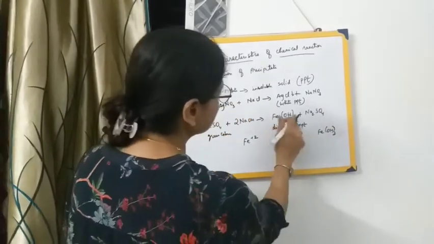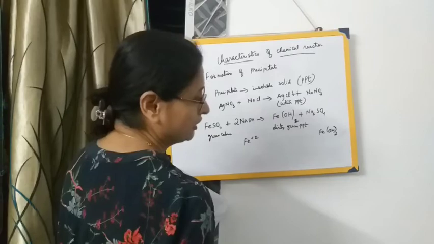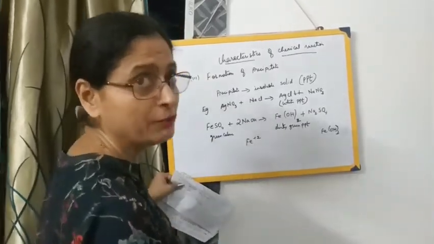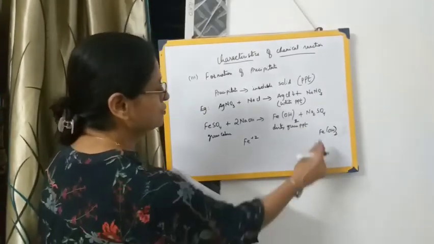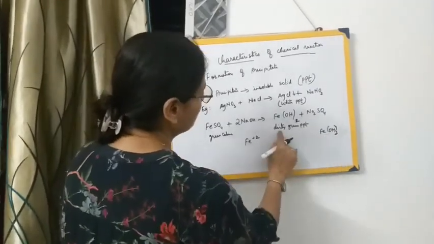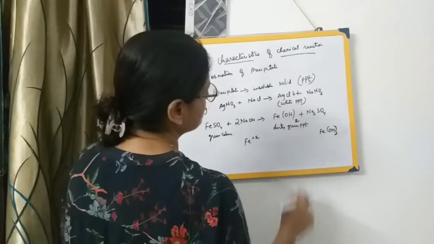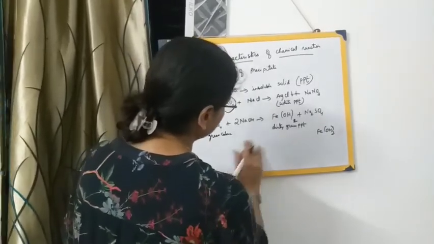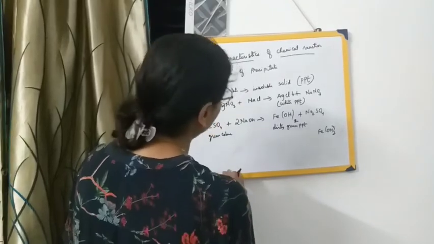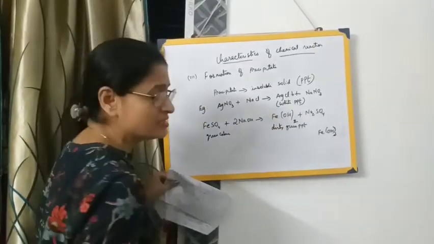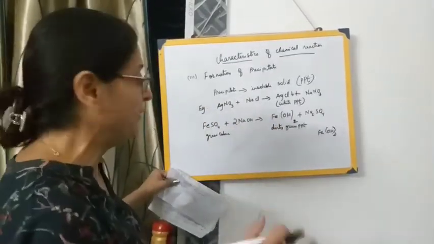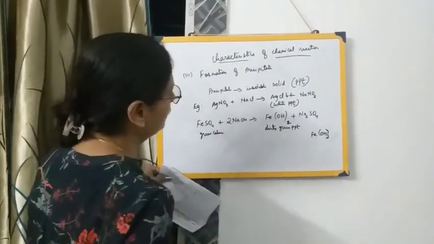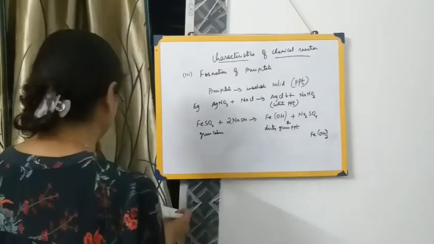You are getting ferrous hydroxide, not ferric. If you are not clear about ferrous and ferric, go back to my previous video of chapter 1, and things will become very clear. So it is forming ferrous hydroxide, which is a dirty green precipitate, along with sodium sulfate, which is again colorless. Extremely important. Don't skip this part. It may be asked as balance the following equations, or write the chemical reaction between ferrous sulfate and sodium hydroxide, or as an observation based question.